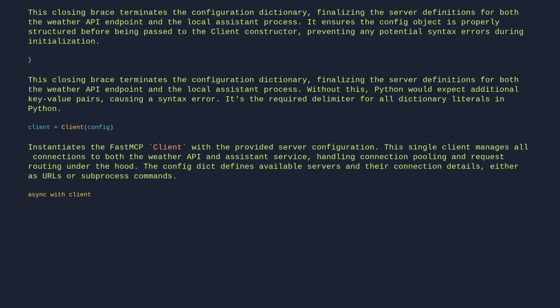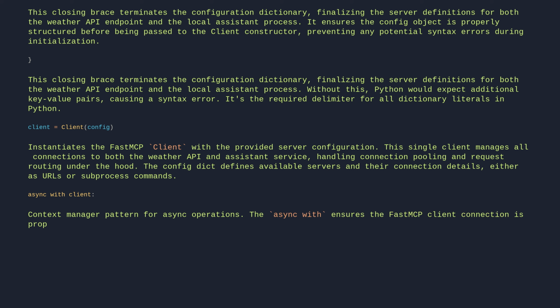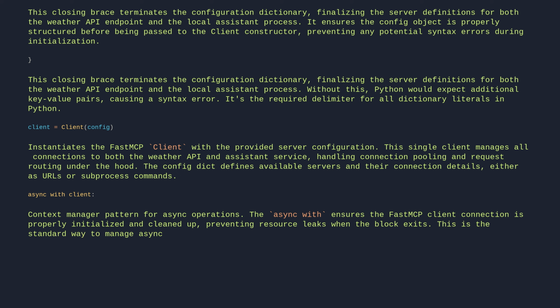Async with client. Context manager pattern for async operations. The async with ensures the FastMCP client connection is properly initialized and cleaned up, preventing resource leaks when the block exits. This is the standard way to manage async client lifecycles in FastMCP.